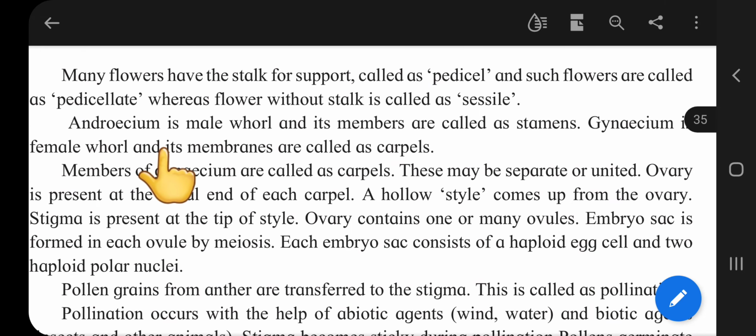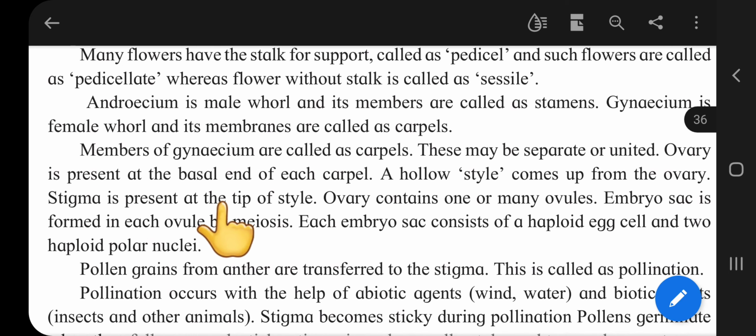Gynoecium is the female whorl and its members are called carpels. These may be separate or united. The ovary is present at the basal end of each carpel. The style comes from the ovary and the stigma is present at the tip of the style.